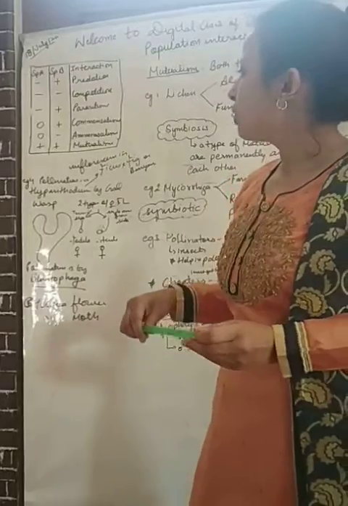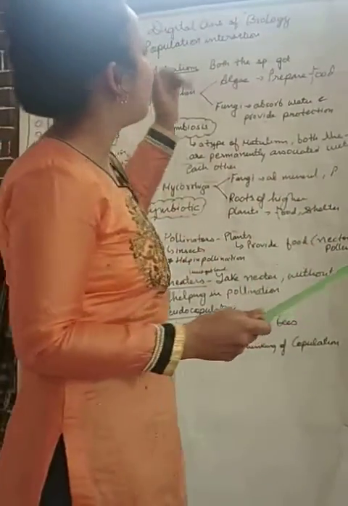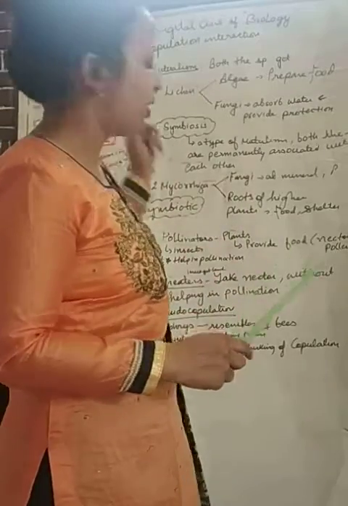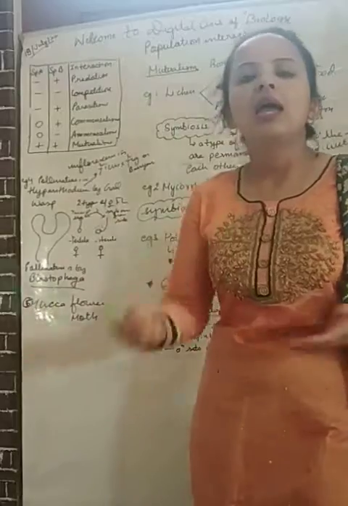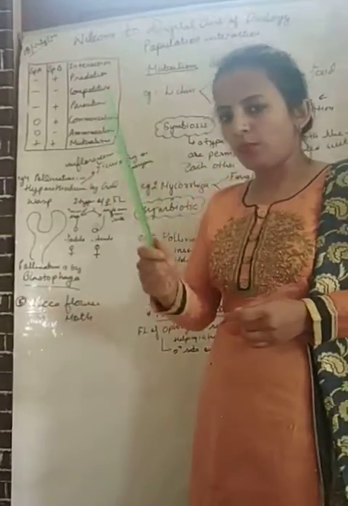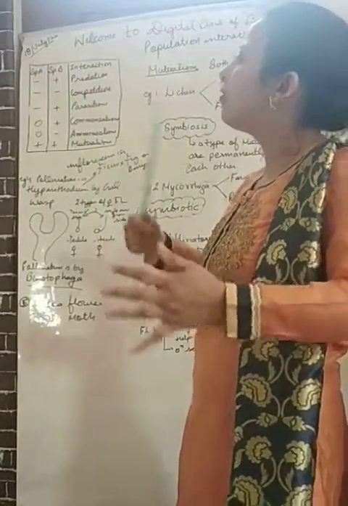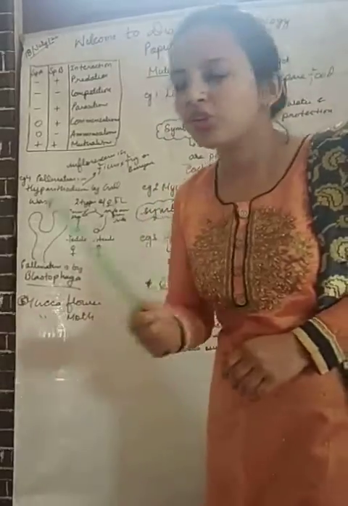So dear students, what we have studied till now in population interaction, we have studied different types of interactions such as predation, competition, parasitism, commensalism, amensalism, and today we have studied about mutualism. Here we have studied that different populations interact, that is why the term population interaction is there.